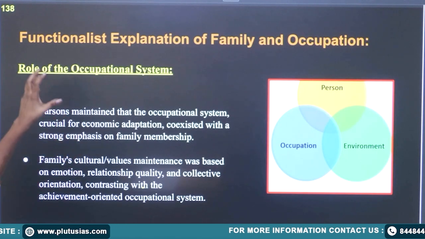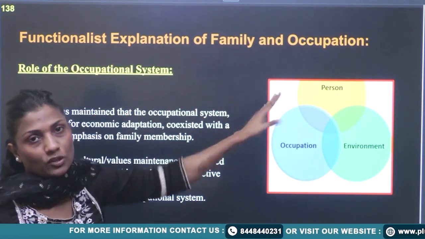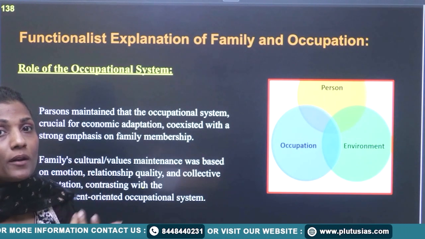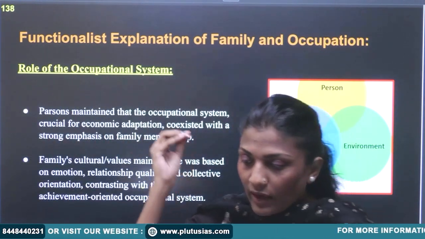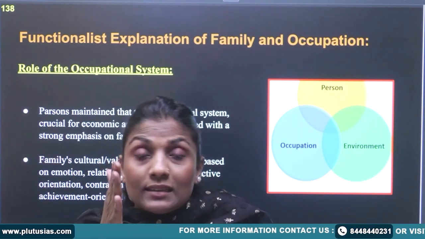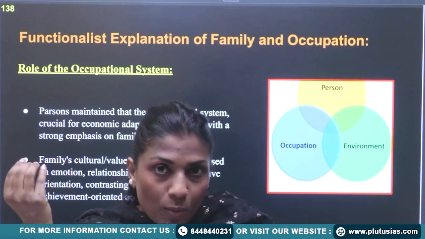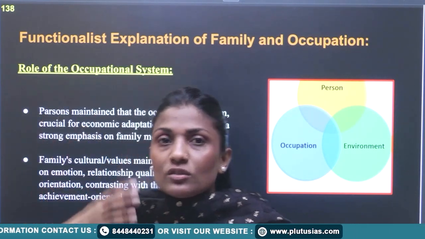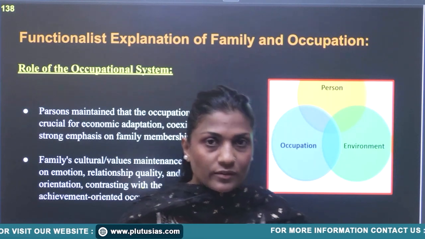So, the functionalist explanation of family and occupation. How are you going to write? Talcott Parsons explained, while explaining the institution of the family, the subsystems of the family and the sex role theory. Most aspirants do not know about the sex role theory, which you can write. That is something I was emphasizing.